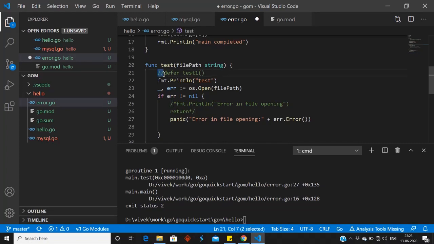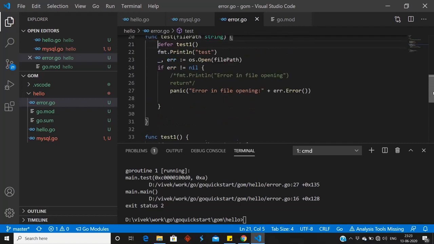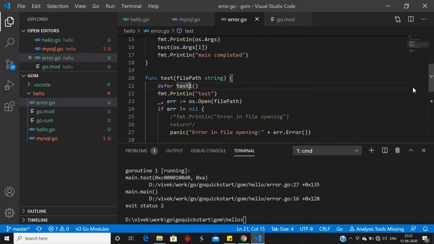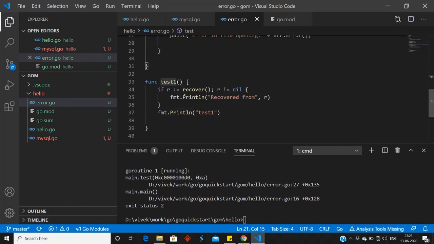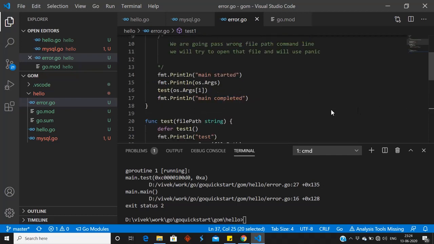If we call a normal method, control will not go here. So we can call recover within the defer method only. So let me call the defer. Test1 will be called. I am taking recover in the r variable, and I am checking if recover is not nil. I am printing a message, recovered from r. It will print what it recovered from. It will print test1. After that, the normal flow of the program will run, meaning main completed will be printed.